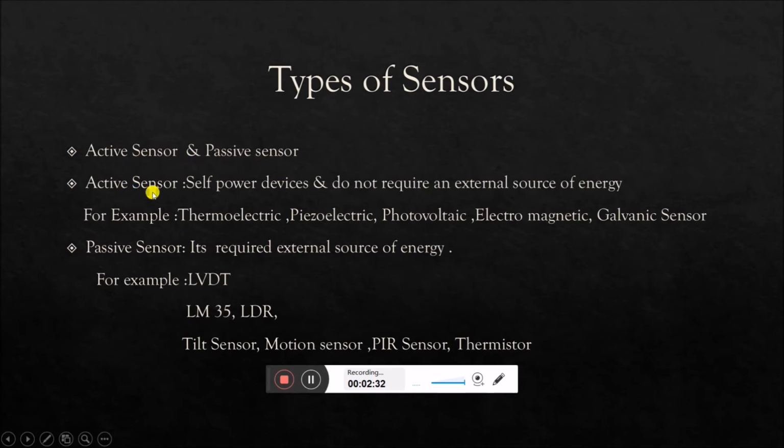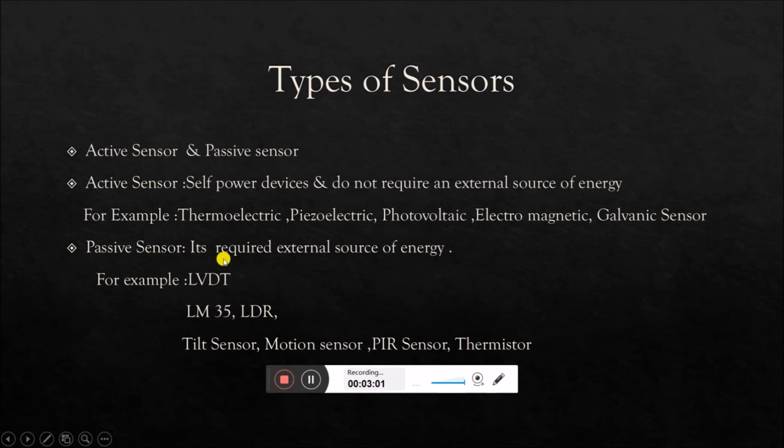The active sensor is a self-powered device, it does not require any external source of energy. This is known as an active sensor. For example, thermoelectric, piezoelectric, photovoltaic, electromagnetic, galvanic sensor. In the piezoelectric crystal or piezoelectric sensor, when we apply mechanical stress, it generates an electrical output without any external power supply.